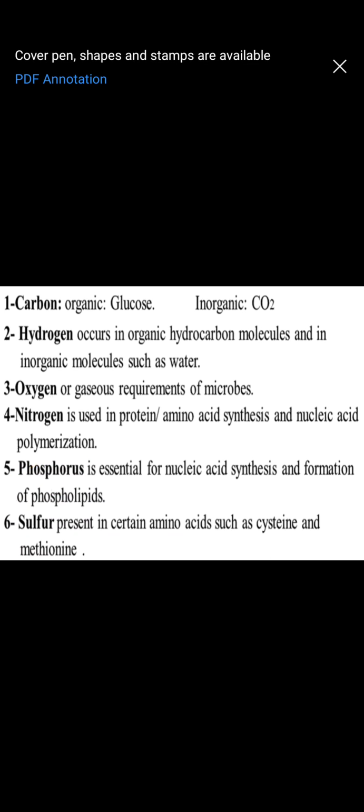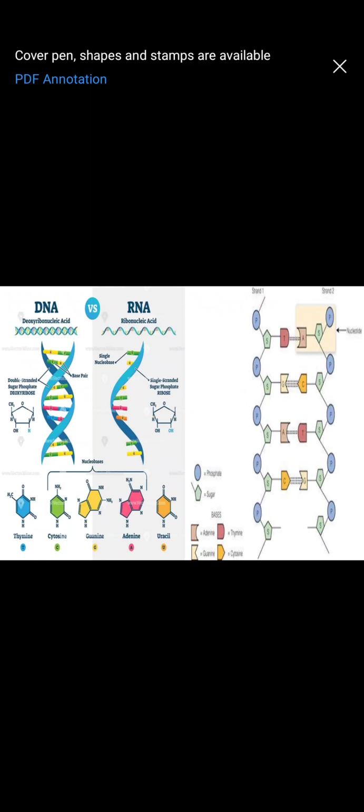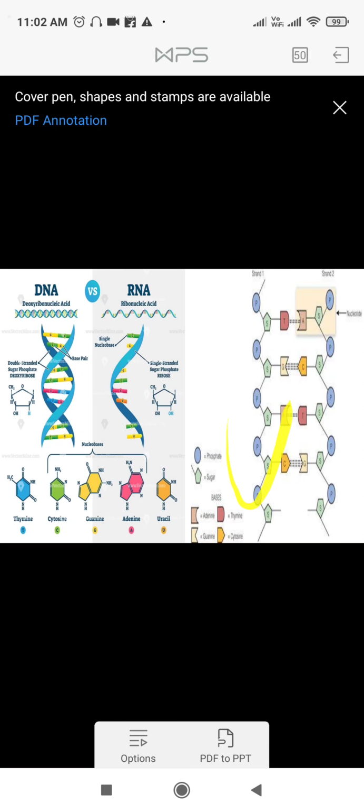Phosphorus. Now phosphorus is very important in the formation of nucleic acids. As I have mentioned to you, the DNA and the RNA are made up of the sugar phosphate backbone. Now sugar, we have seen what the requirements are. Phosphate, if phosphate is not there, the backbone cannot form, and if the backbone does not form, then the nitrogenous bases cannot be held and the DNA will not be held like that. So that's the reason why the phosphate is required.